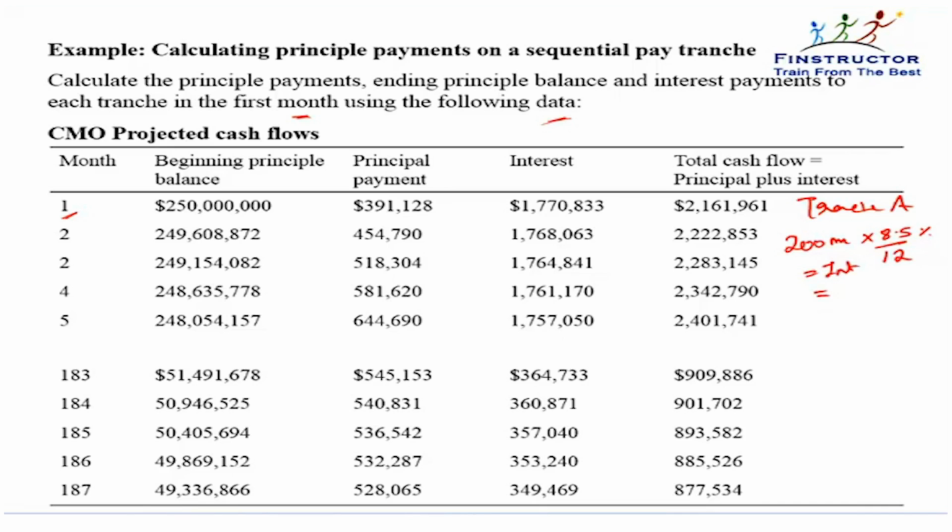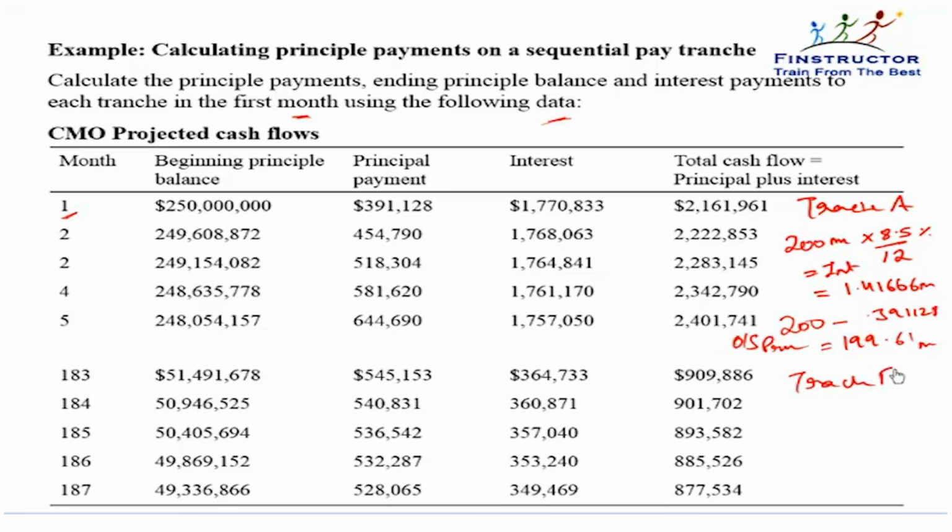which comes out to be $1.41666 million. Tranche A will also get all of the principal repayments until the entire $200 million has been paid off. So at the end of the first month, the outstanding principal will be 200 minus $0.391128 million. That is going to be approximately $199.61 million that will be left as principal in tranche A.